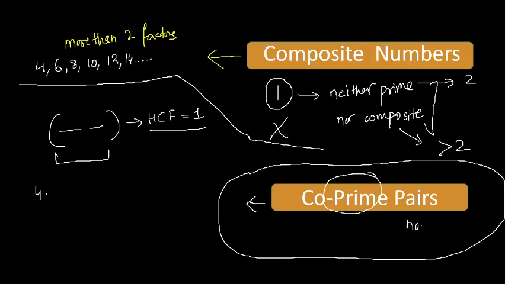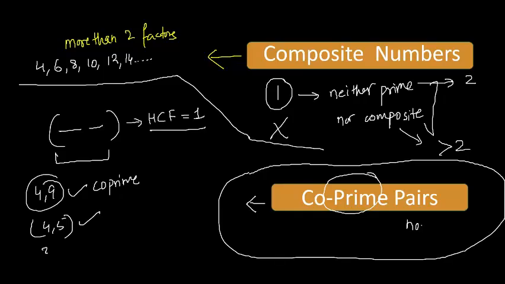Co-prime is basically two numbers which don't have anything common, whose highest common factor is 1. For example, 4 and 9, nothing is common there, so it is co-prime, right? For example, 4 and 5, nothing is common, it is co-prime. Like 3 and 7, nothing is common, that is co-prime, right? 4 and 6, is that co-prime?